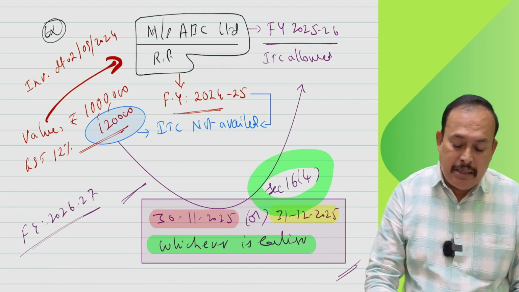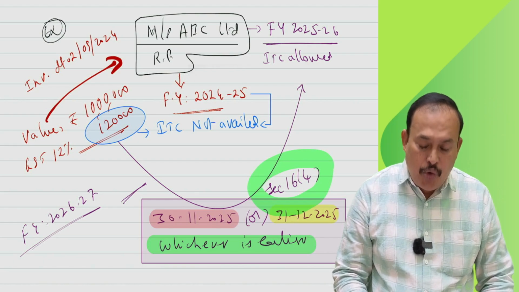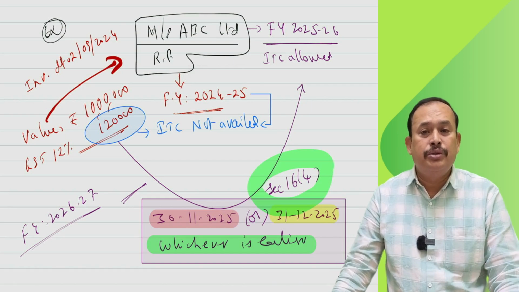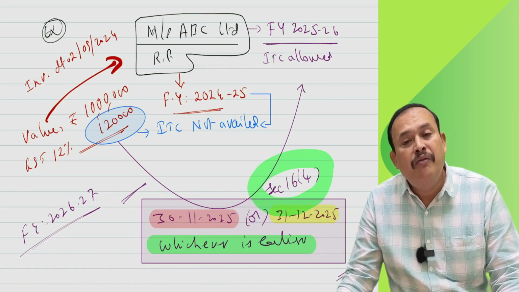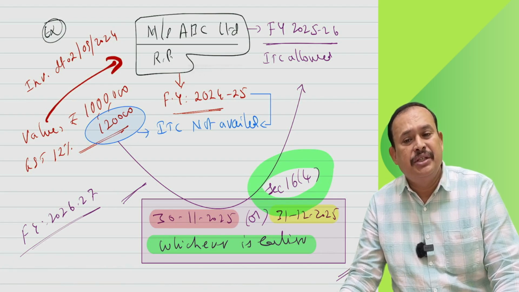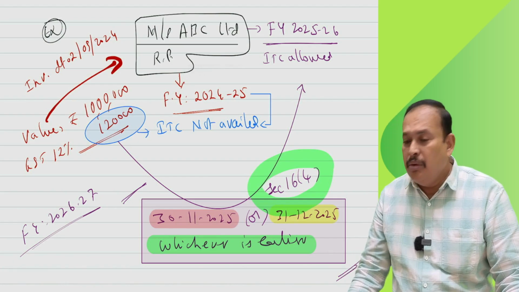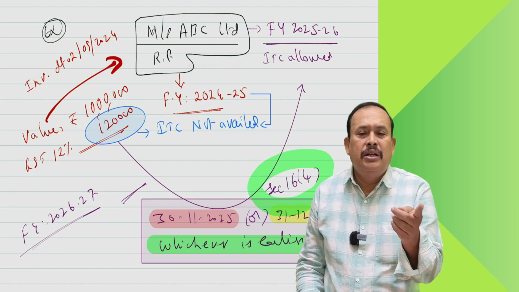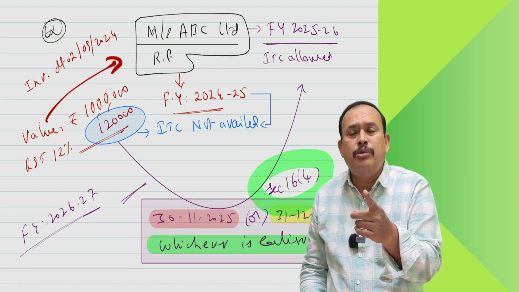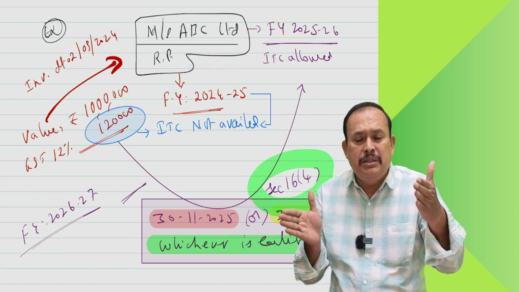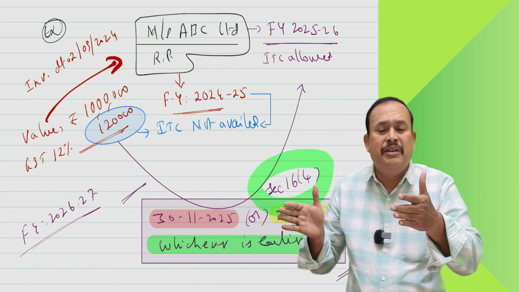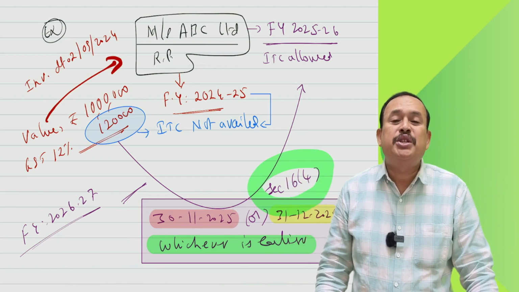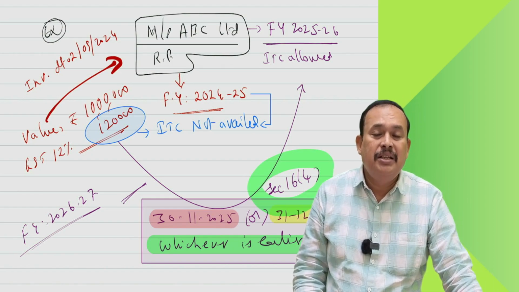Further, coming back to the regular study. Once you understand Section 16, subsection 4, then I can go to the Section 17 series, where we have 5 subsections, which I will cover after taking a little bit of a relaxation gap. That is one part. The next part, Section 17(5), blocked credits and all, will come into the picture, along with Section 18, namely special circumstances to avail the input tax credit, will be covered.